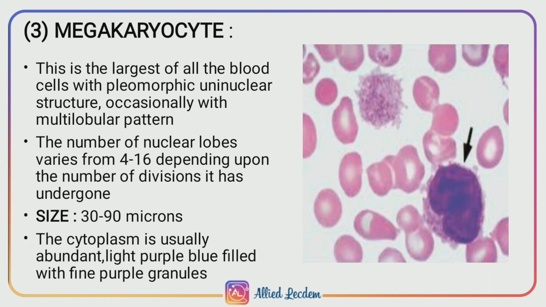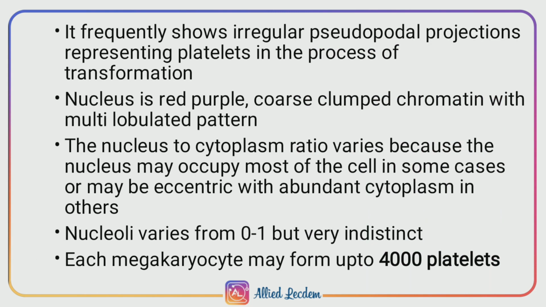The cytoplasm is usually abundant, as in the blood picture, and it appears light purple-blue filled with fine purple granules. It frequently shows irregular pseudopodal projections, which represent the transformation process of platelets. Nucleus is red-purple, coarse clumped chromatin with multilobulated pattern.